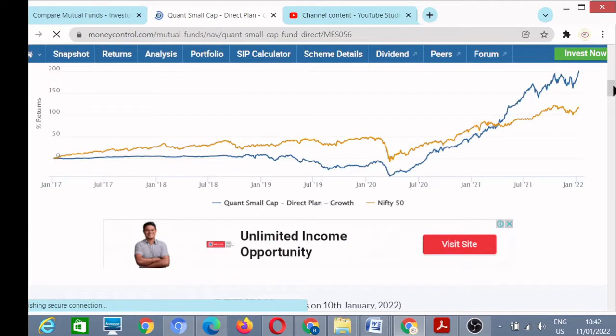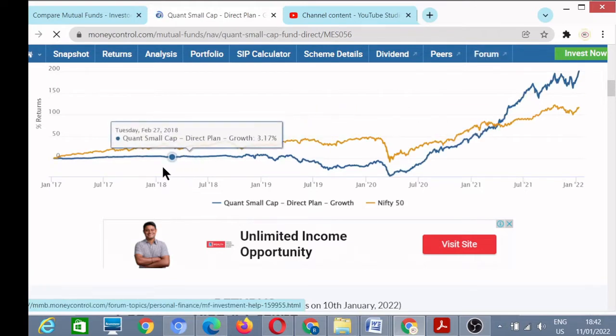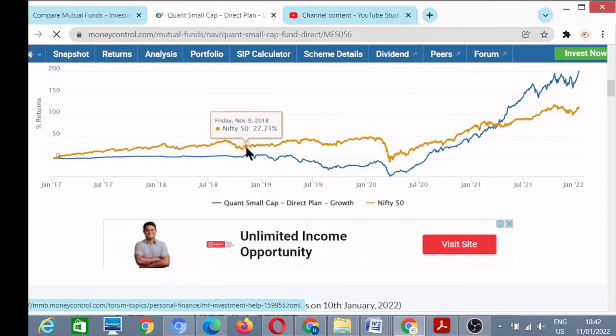So we can see the performance of this fund in 5 years. This blue line is for the fund and this orange line is for Nifty 50.